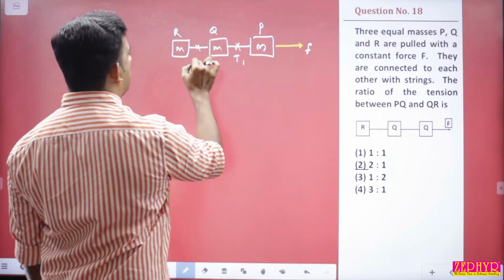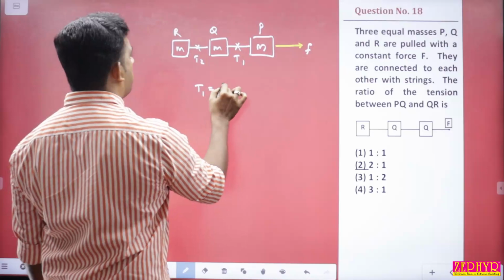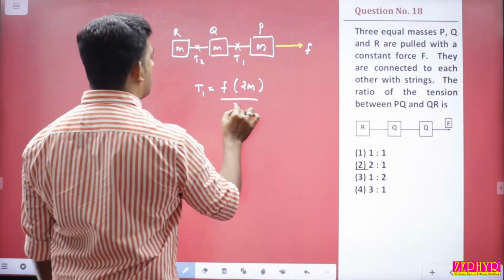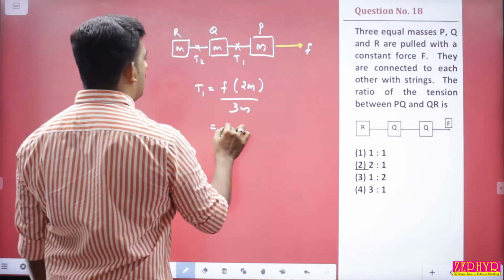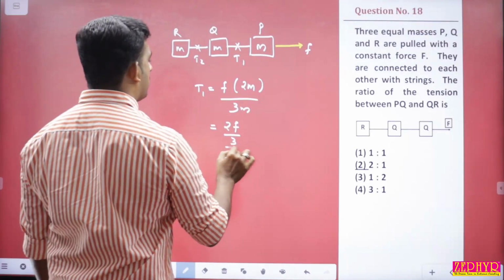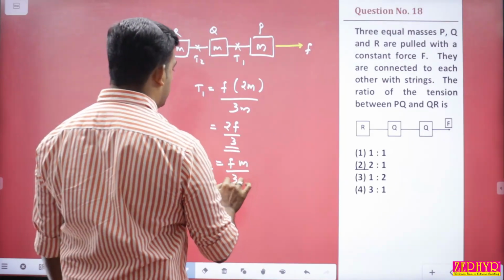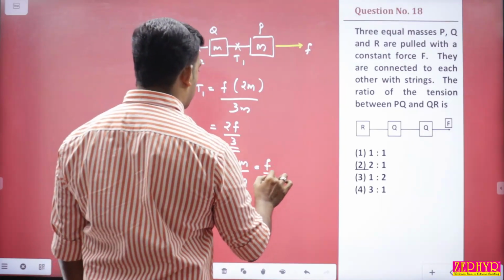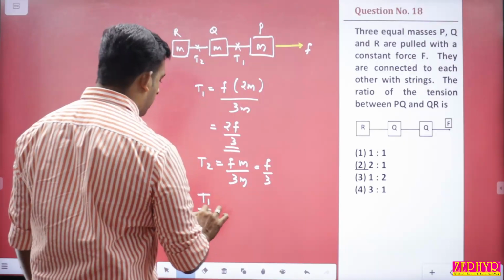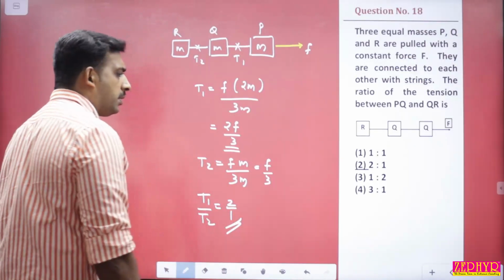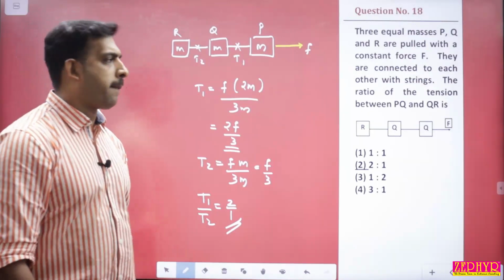Between Q and R, the tension will be T2. What is T1? T1 is equal to applied force into the sum of the masses behind, divided by the total mass 3m. So it is equal to 2F by 3. What will be T2? Applied force into the mass behind divided by the total mass, so we get F by 3. So what is the ratio now? T1 by T2 is equal to 2:1. Answer is option 2.